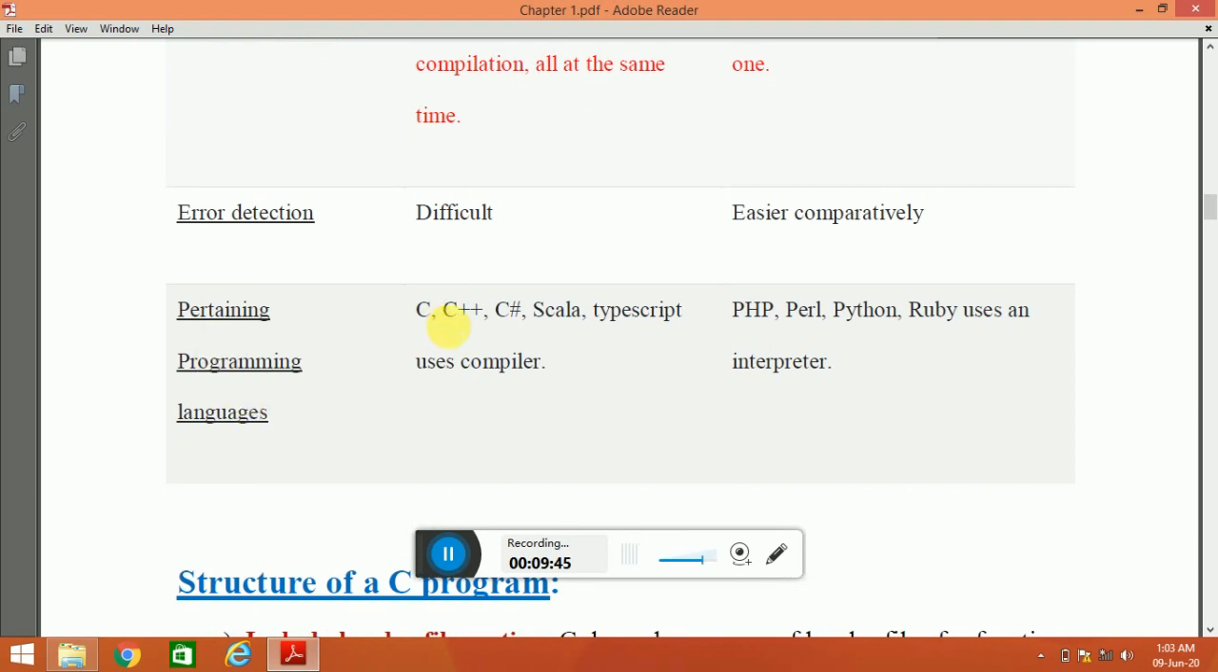Now look here, in compiler, C means C programming language. Okay, C++, C#, Scala use a compiler. PHP, Ruby, Python use an interpreter. These are also programming languages. Okay, what does PHP do? With the help of PHP, websites are created.